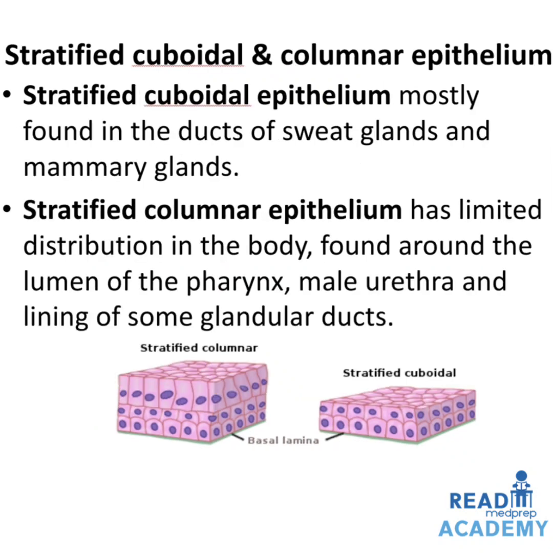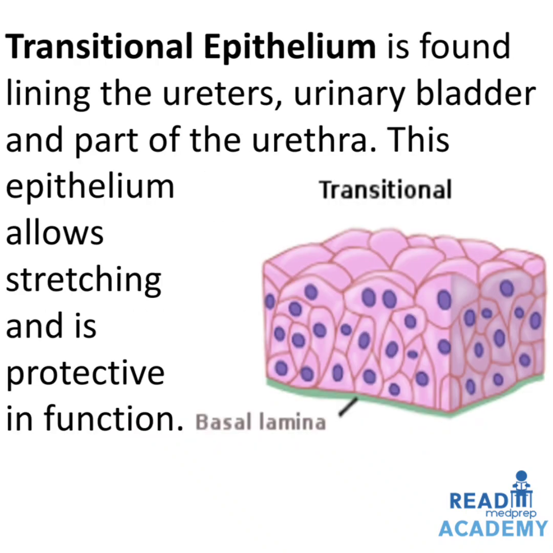Stratified cuboidal epithelium mostly form the ducts of the sweat glands and the mammary glands. Stratified columnar epithelium has limited distribution in the body, found around the lumen of the pharynx, male urethra and the lining of the glandular ducts. In the below image you can see on the left side the stratified columnar epithelium, on the right side the stratified cuboidal epithelium. Now let us move on to the transitional epithelium.